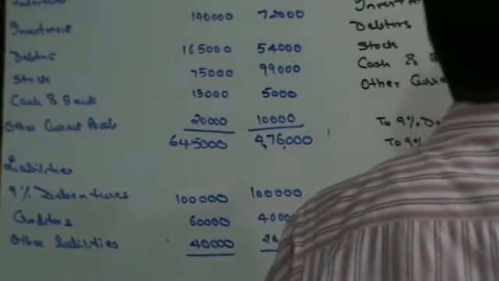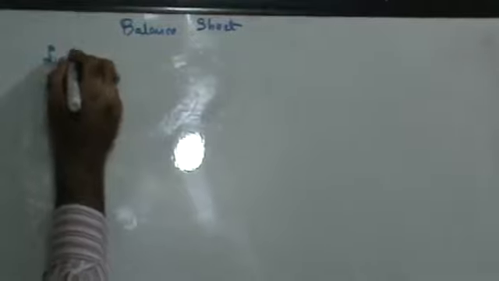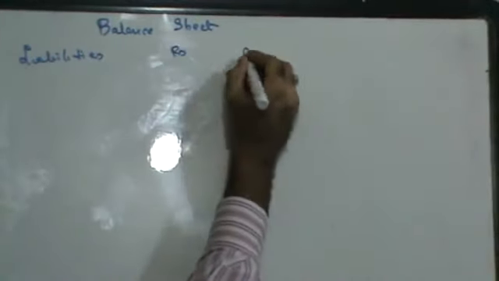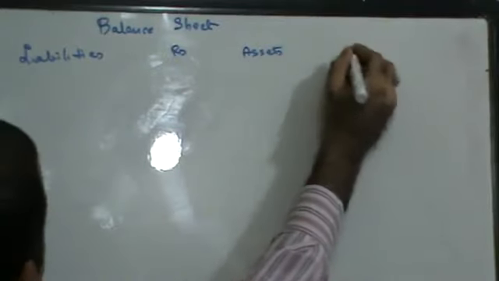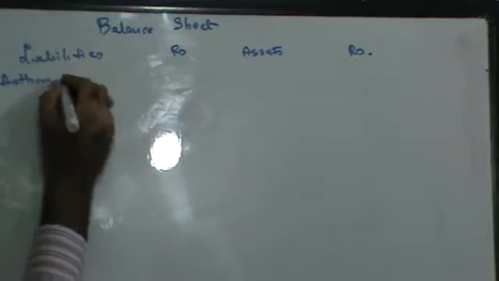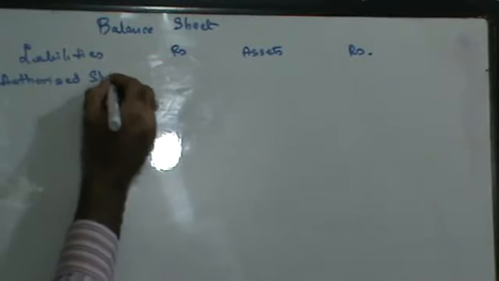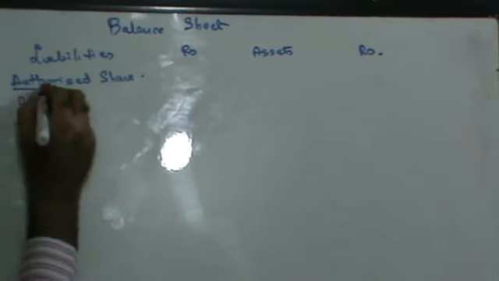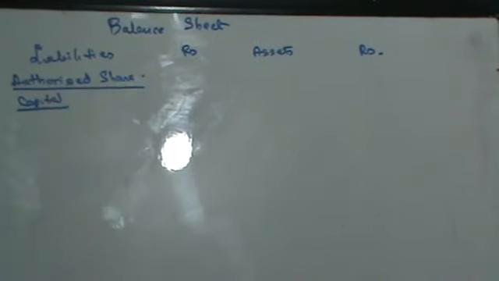Let's see this. Balance sheet. Liabilities, rupees, assets, rupees. Authorized share capital. Right?